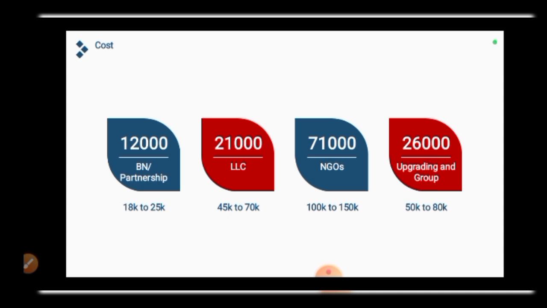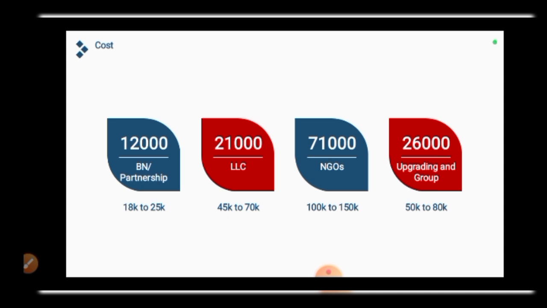depends on how you know your onions. All right. But even if you are charging 45,000 naira, that means you are getting 24,000 naira as your profit. Then NGO, like I explained before, is going to take like 40 days before it can be completed, and all the money that you are going to pay to do it is like 71,000. Some of them will not even be up to that 71,000 naira. All right, so it depends.